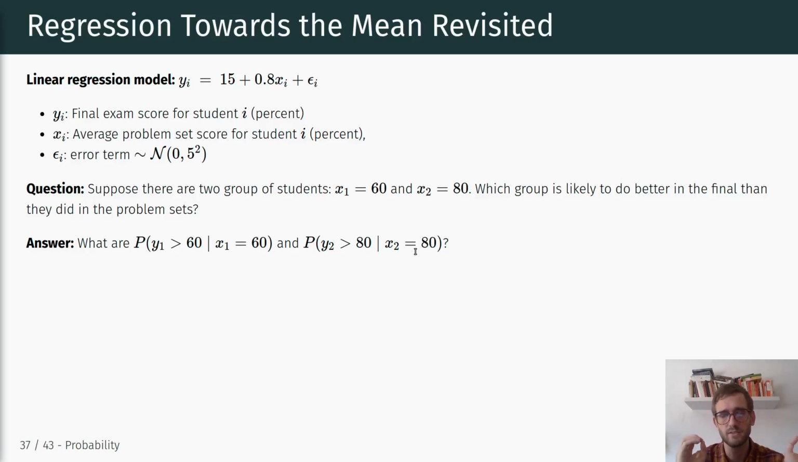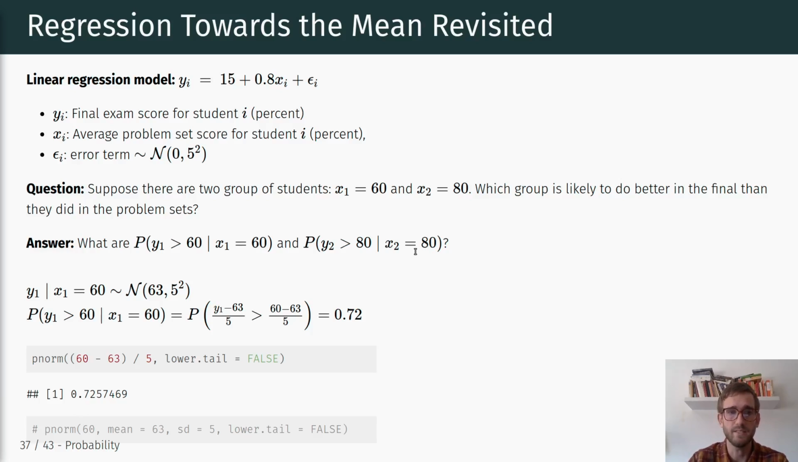So conditional on having scored 80 in the problem sets, what is the probability of doing better than 80 in the final exam, right? Intuitively one might expect that they're both equally likely to do just as well in the problem set as they will be doing in the exam. So this shouldn't really differ, but this phenomenon of regression towards the mean ultimately tells us that this is not the case, right? And we can show now mathematically why this is not the case.